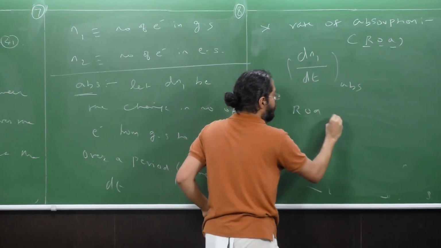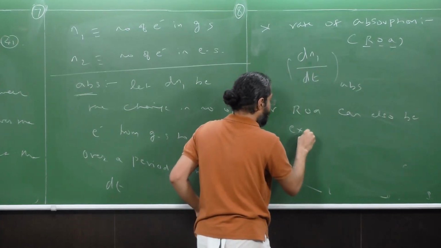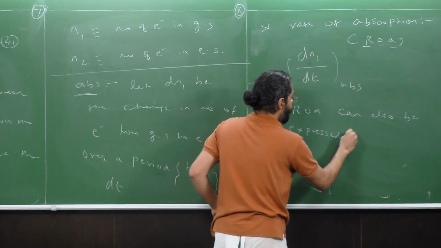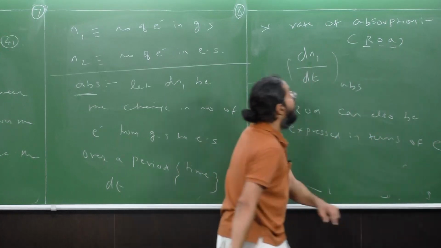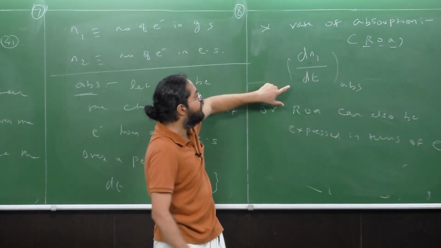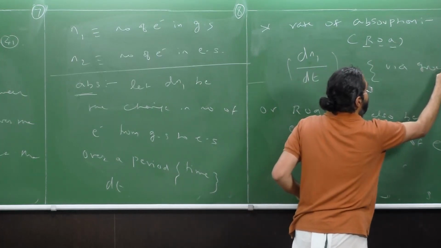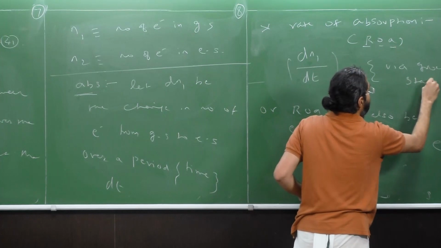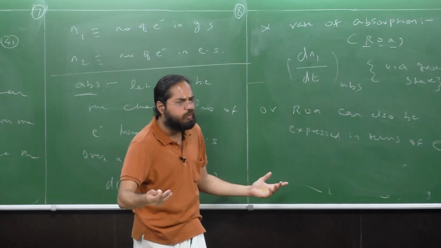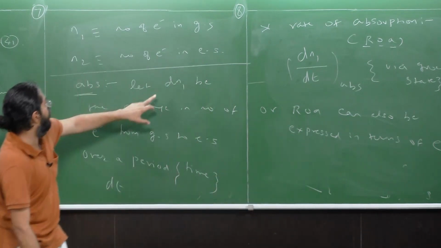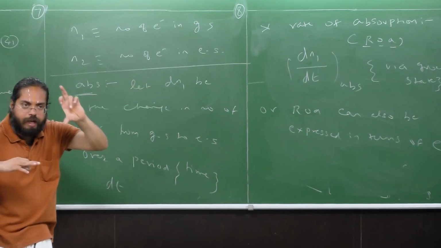Your rate of absorption can also be expressed in terms of the excited state. Notice that this is the rate of absorption expressed via the ground state. But the rate of absorption can always be expressed in terms of the excited state also. How do we do this? Simple. dt is going to be the same because we're talking about the same time period.